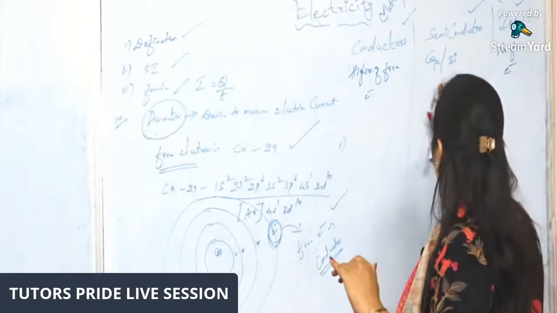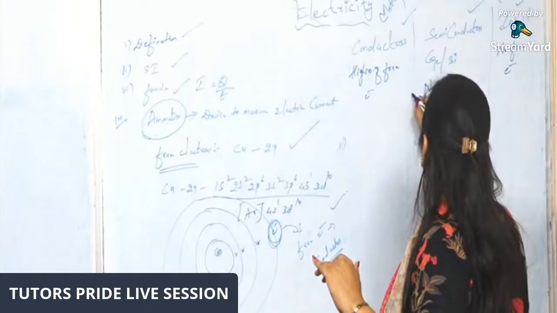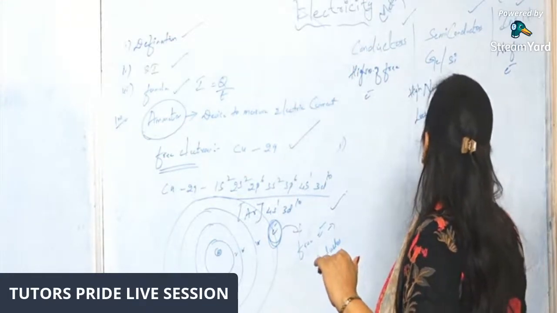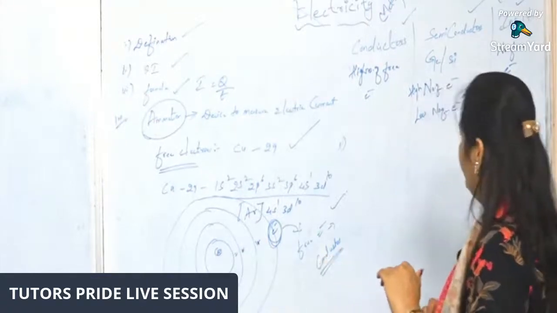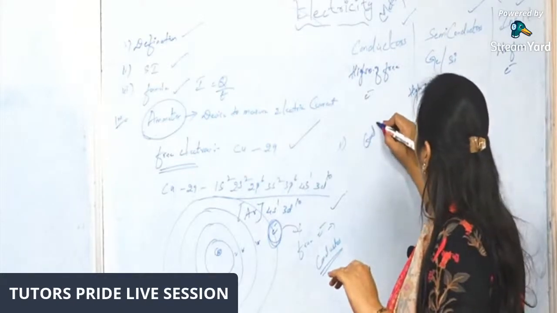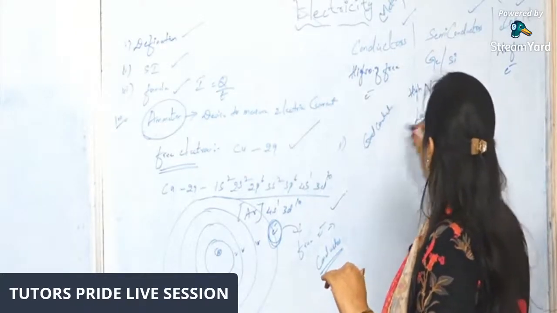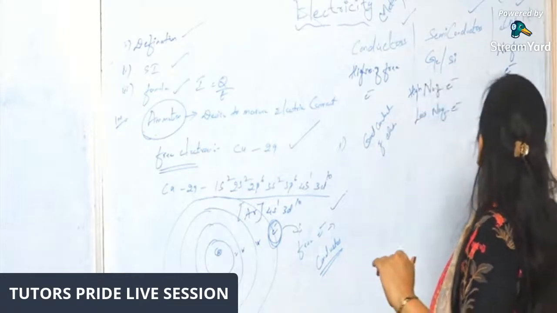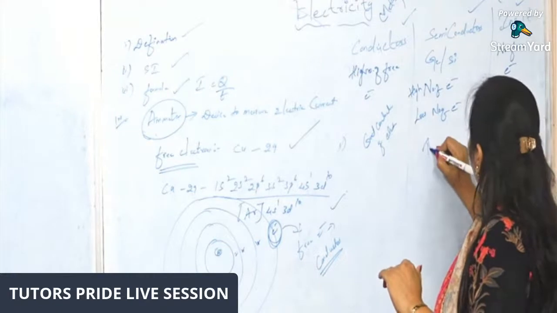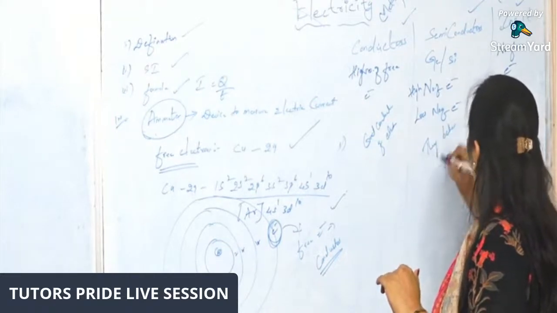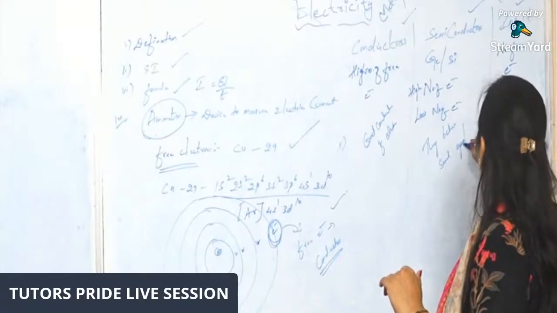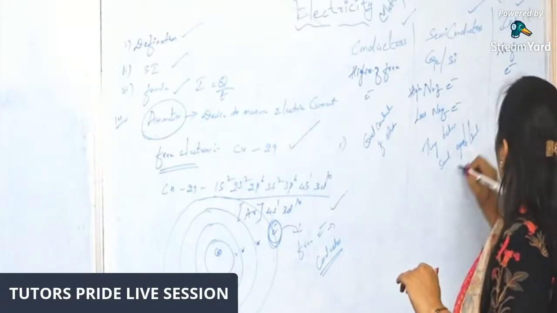In semiconductors, sometimes they have a high number of electrons and sometimes a low number. They behave sometimes as good as well as bad conductors of electricity.